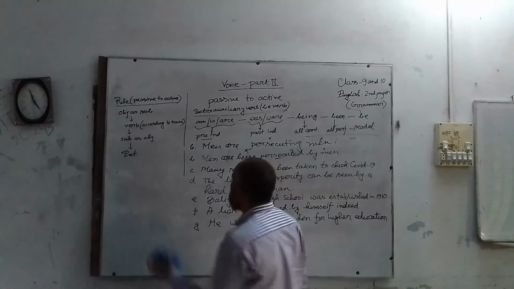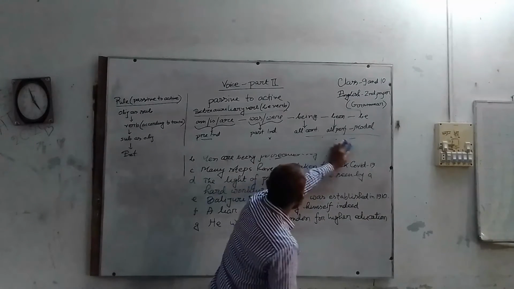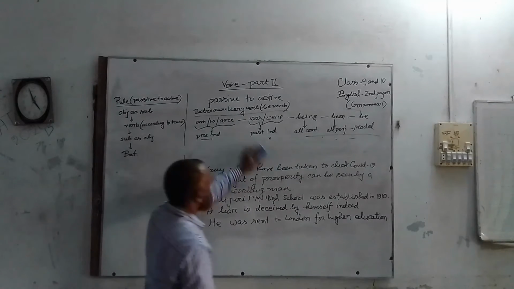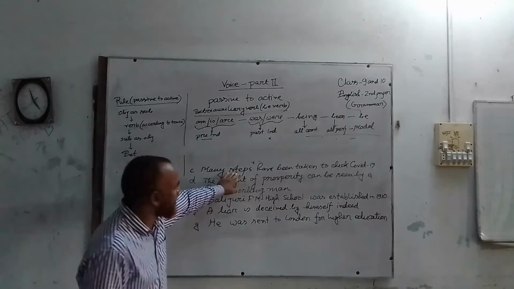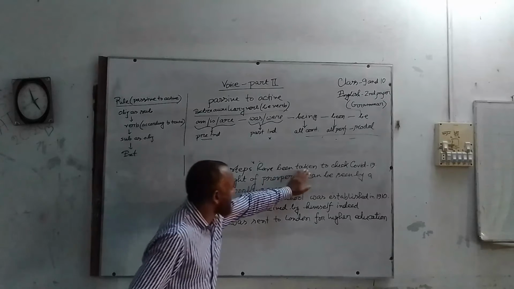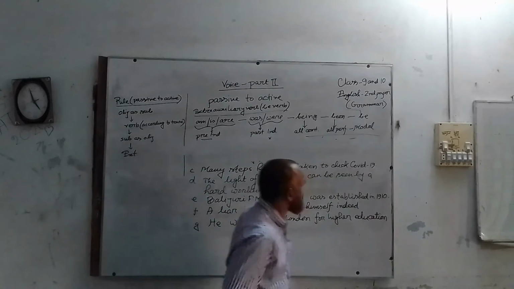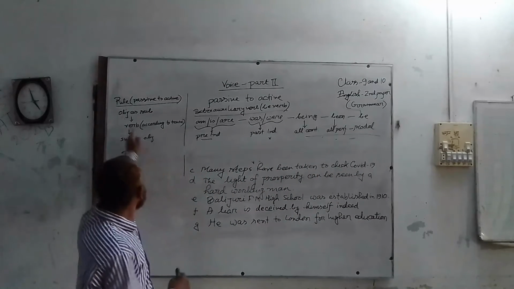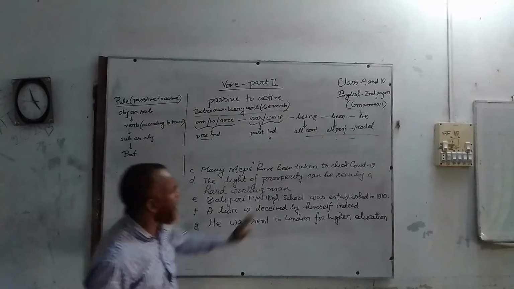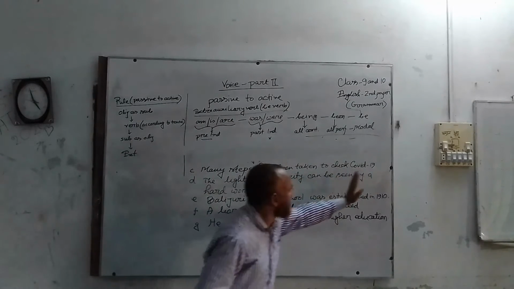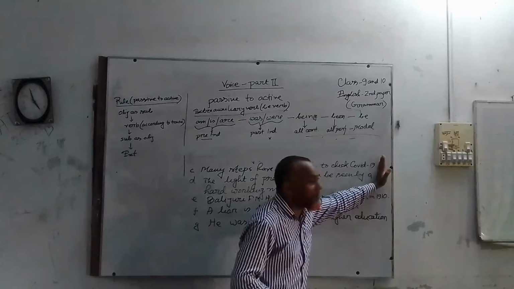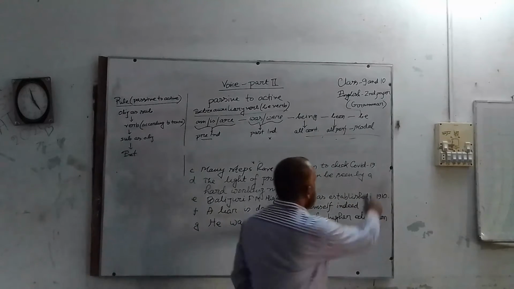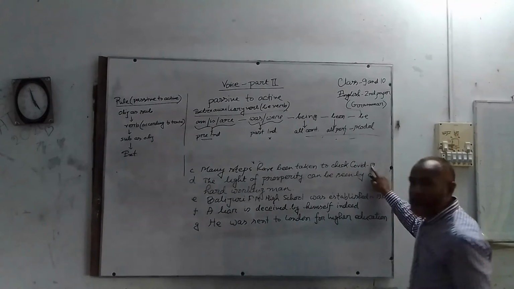Then number C. Many steps have been taken to check COVID-19. Here we find object as subject, but we don't find the agent, that is the complement.